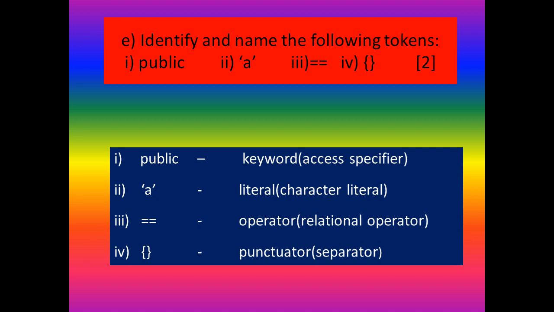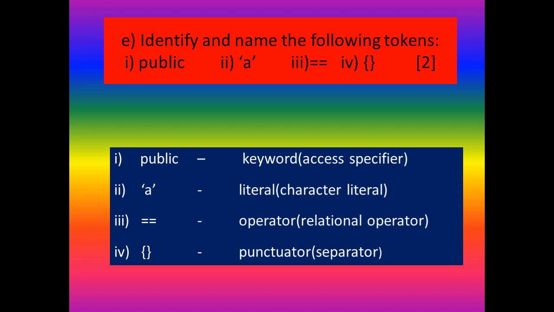First one, public is a keyword. That means access specifier. We have 3 access specifiers in Java. What are they? Public, private and protected. Here they are asking about public. And you can write the answer like this: keyword, and within bracket, access specifier.